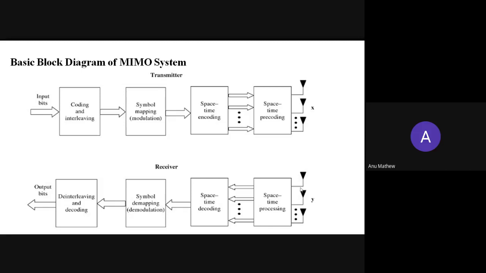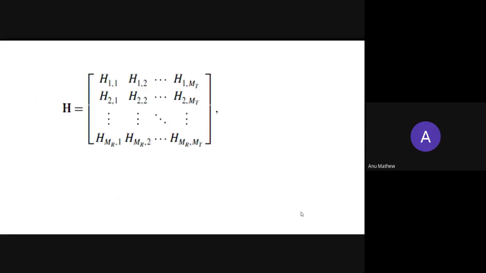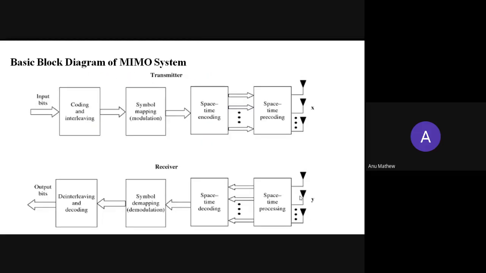Now, at the receiver, multiple antennas receive the signals which are transmitted through space, and the opposite process of all the mechanisms carried out at the transmitter takes place in the receiver also.